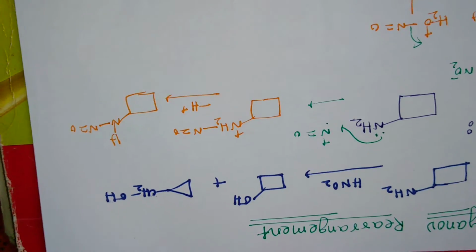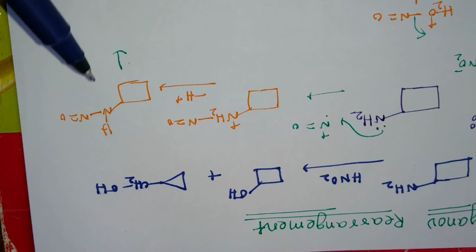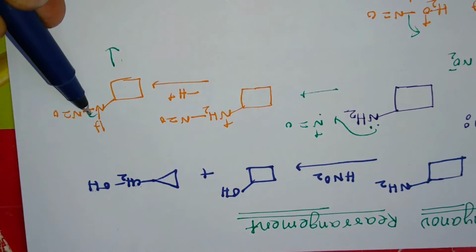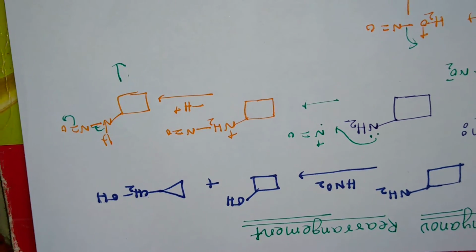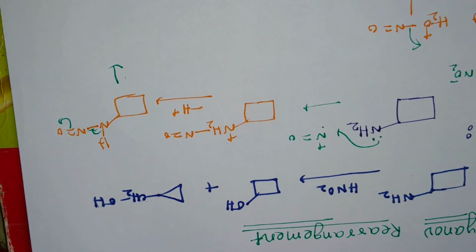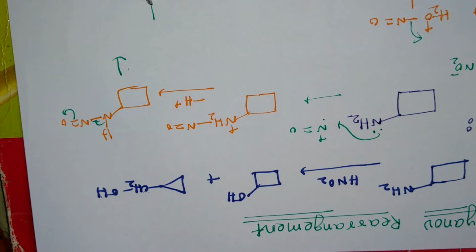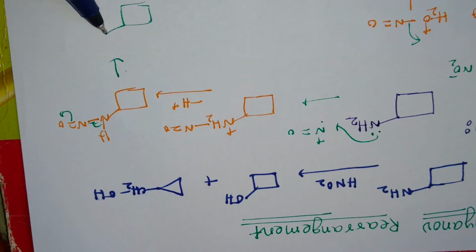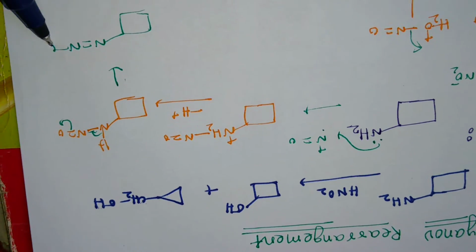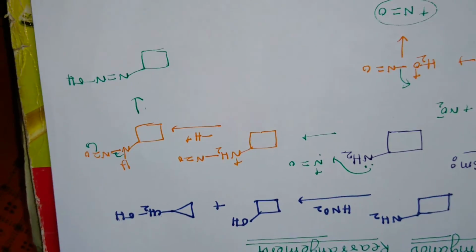Okay, now the next step: this NH bond is here and this bond is on the oxygen atom. Okay, now the product is N double bond N-OH.